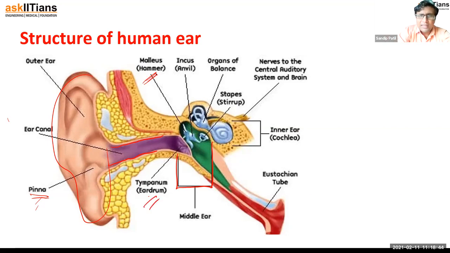Malleus is similar to, let's say, a hammer. Therefore, they say it is the hammer, right? So obviously, whatever vibrations the eardrum is taking, it will give to the hammer. And what is the job of the hammer? To give it to the anvil. Anvil means what? Now, the simple meaning of the anvil is something like that.